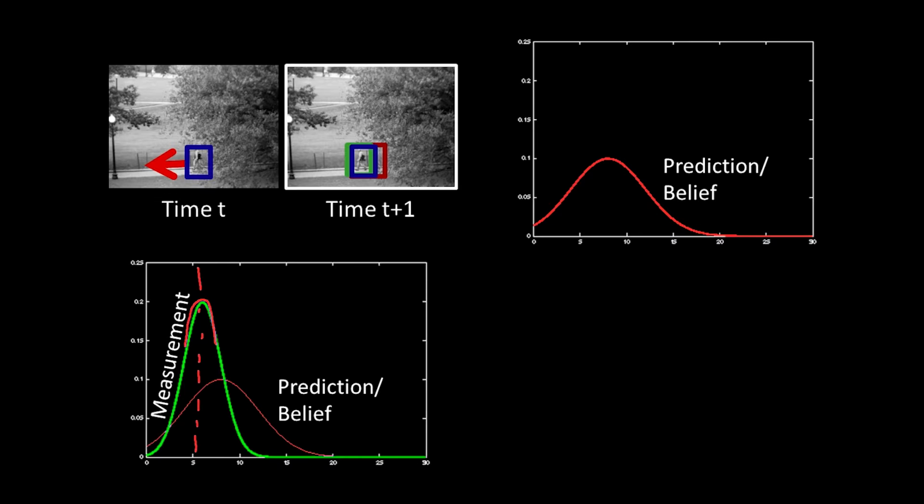This distribution says not how likely the person is at a particular place, which is what I'm trying to estimate. What this distribution says is how likely I would be to get this measurement if the person was at these different locations? That's a little confusing. When we do the math of likelihood, that'll become clearer.